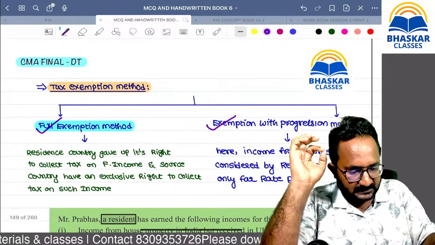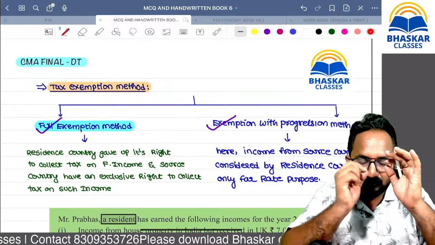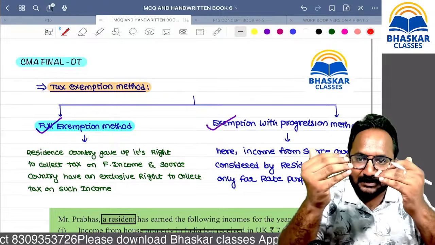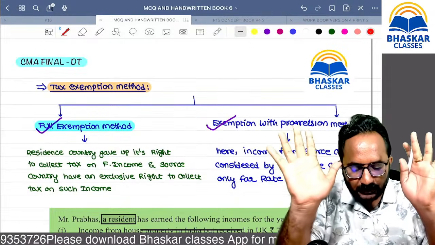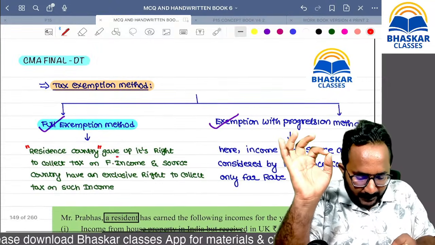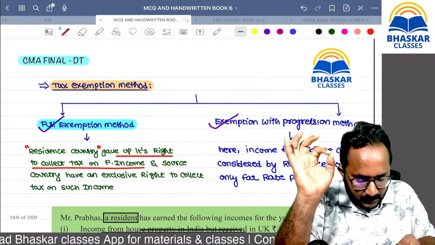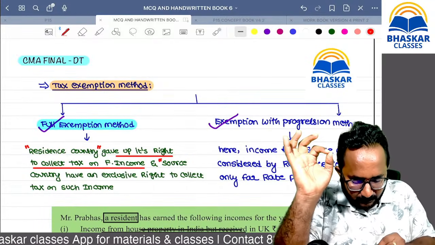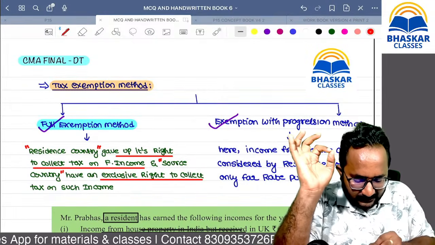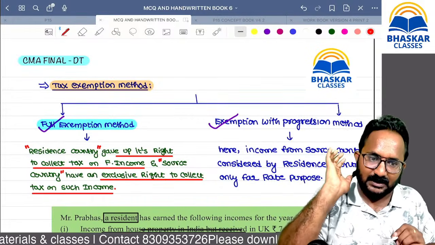First we can discuss. Remember, exemption means that amount is completely exempt from taxability. The resident country, that means India, gives up its right to collect tax on what income? Foreign income. Then the source country, the foreign country, has an exclusive right to collect the tax on such income. So this is the exemption method.